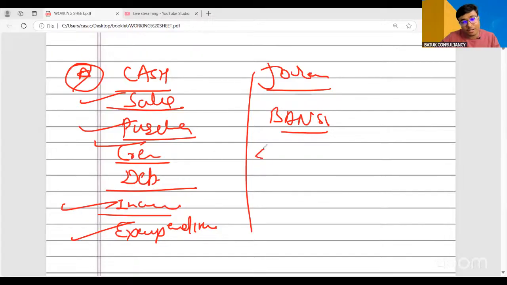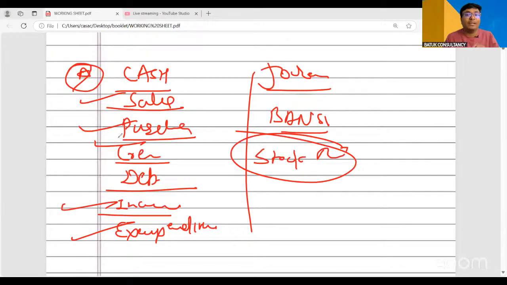Yes, stock register is also required, and that is also a very important documentation. But in case of textile industry, they are not maintaining the stock register. Okay. So in many industries, they are not maintaining the stock register. Hence, I have not included this ledger.